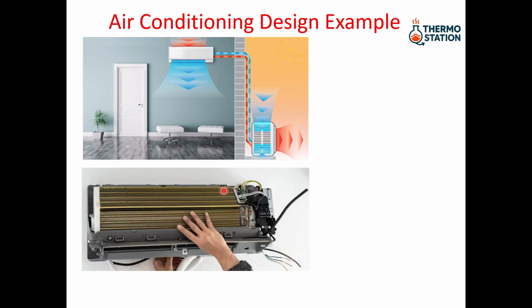This cold refrigerant will absorb heat from the room air which flows over the indoor unit coil, and the room air will be cooled to a particular temperature. The refrigerant then goes back to the outdoor unit and rejects that heat to the atmospheric air. So basically, refrigerant picks up the heat from the room air at the indoor unit and gives up that heat to the atmospheric air at the outdoor unit. This way, the air conditioning system maintains a particular temperature inside the room.